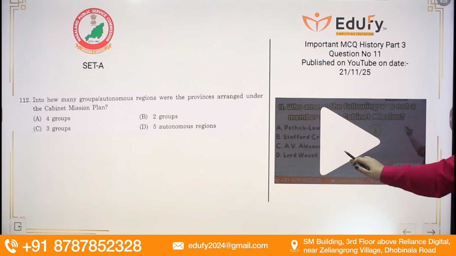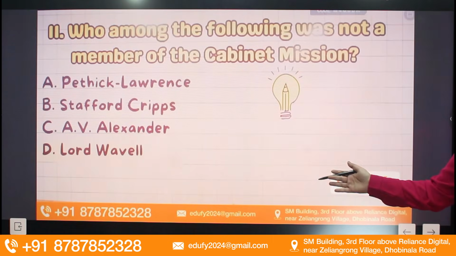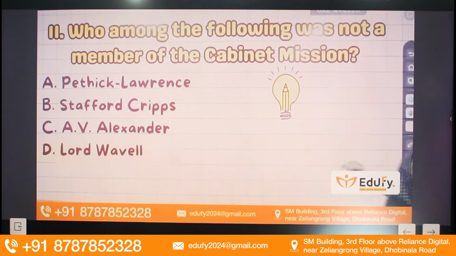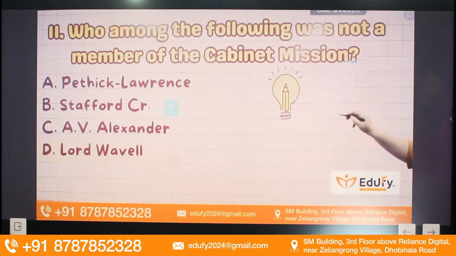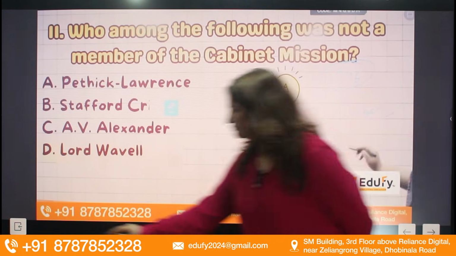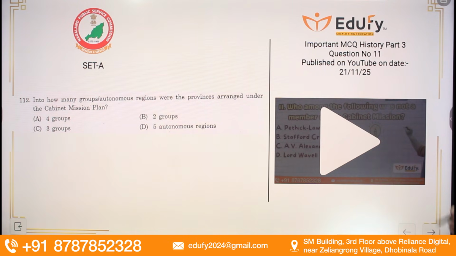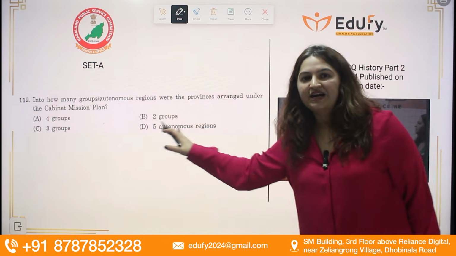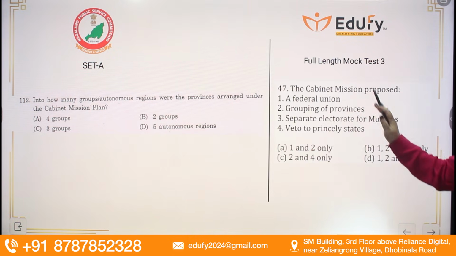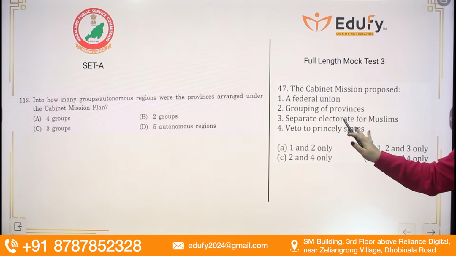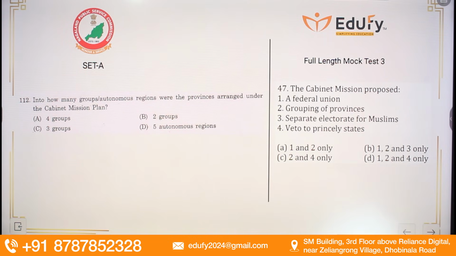Same thing, the members of the Cabinet Mission we have also mentioned. The Cabinet Mission came to India in 1946. It was a 3-member mission that came to decide the constitutional future. So we have touched upon many aspects of the Cabinet Mission. The same question on the Cabinet Mission was published on 19/11/2025 also, so you can check. This question with respect to grouping of provinces was also mentioned in full length mock test 3.